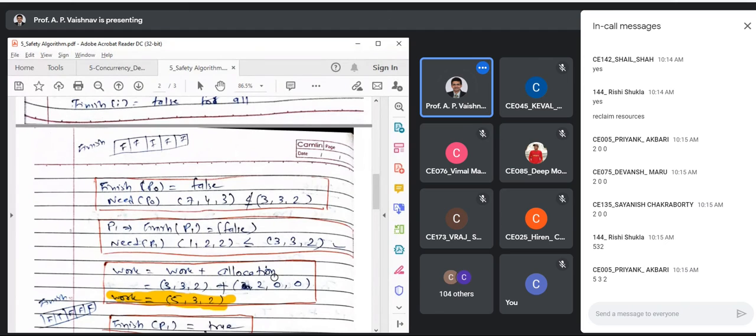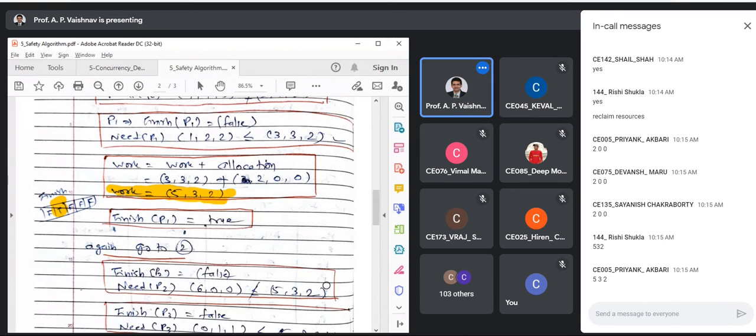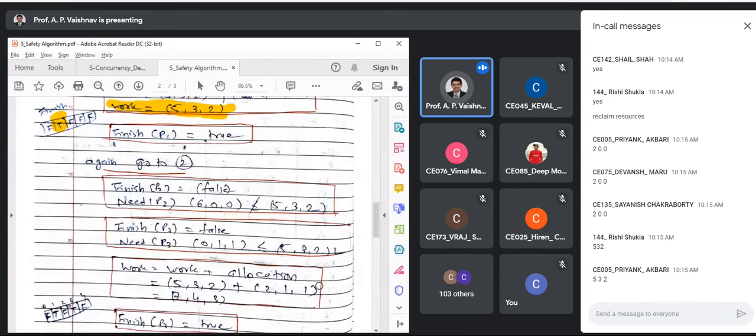Okay. Continue. What else I need to do without forgetting? Update the finish. Right? Because see, over here, if you make a mistake, in the end, you will find that this process was not complete. Right? You will have to look back into your entire example. Fine. So this vector has to be maintained simultaneously, right? Finish of P1 is true. Fine. Again, go to 2.